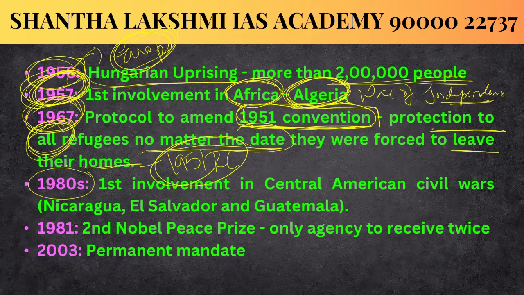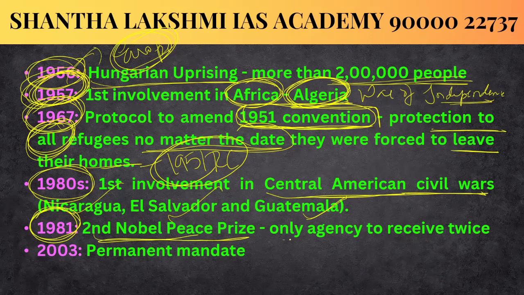And in the 1980s, it got involved for the first time in the Central American civil wars of Nicaragua, El Salvador, and Guatemala. And in the year 1981, it was awarded its second Nobel Peace Prize, and it is the only agency to receive the Nobel Peace Prize twice. Remember, twice.